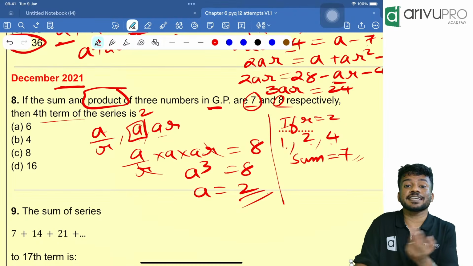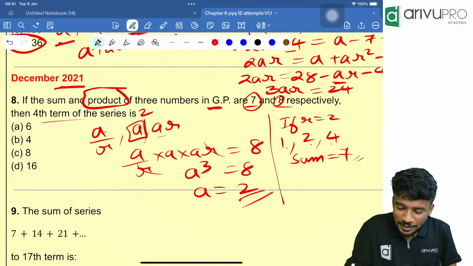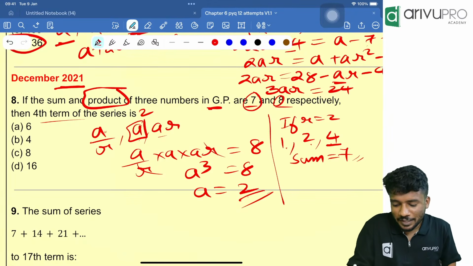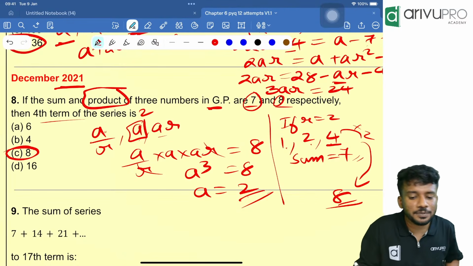This assumption will save a lot of time for you. Sum is equal to 7. Now the question is, the next number is how much? The third term is 4, so the next number should be 4 into 2. So the next number is 8. Which is the option? Option C is the answer.